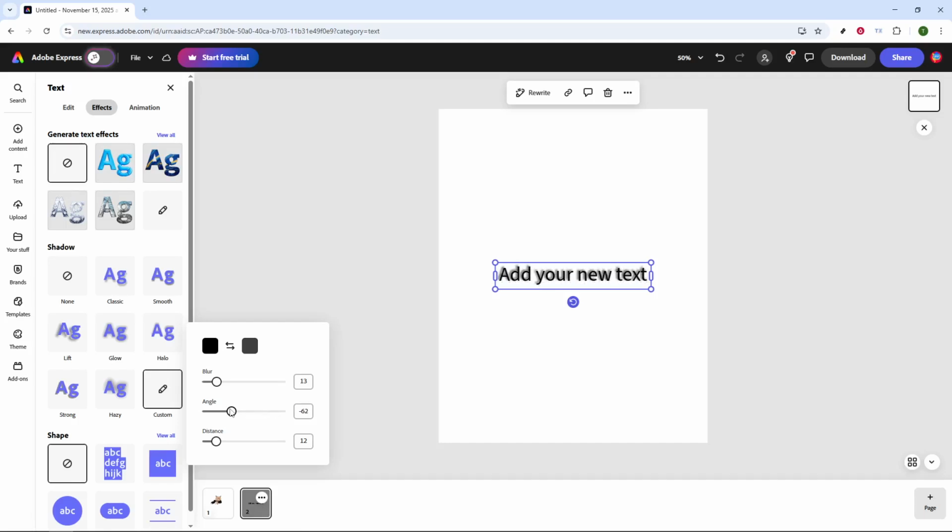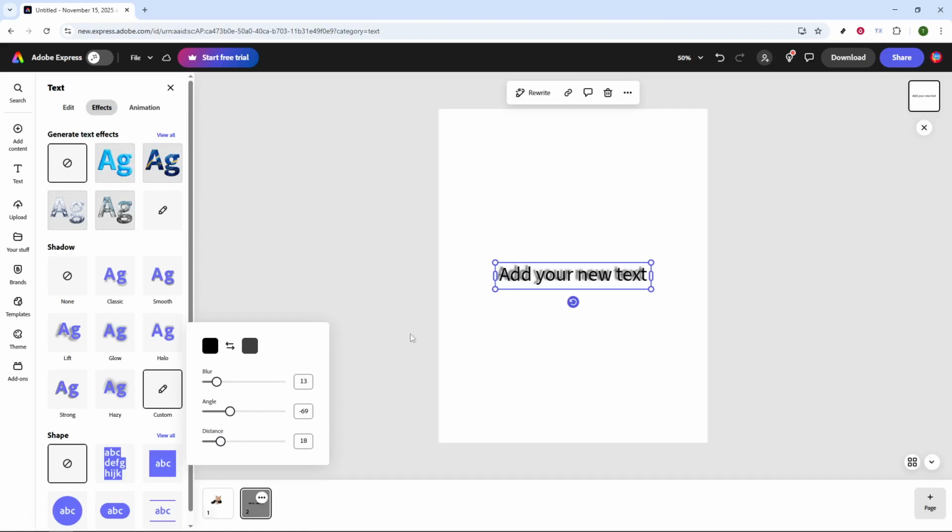Next, take a look at the angle setting. This determines the direction from which the light source appears to be casting the shadow. Adjusting the angle can dramatically change the text's look and feel by altering the shadow's direction. You can also modify the distance setting, which affects how far the shadow is cast from the original text. Bringing the shadow closer will give a subtler depth, while increasing the distance provides a more pronounced effect.